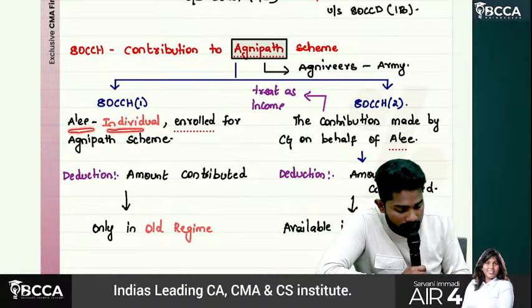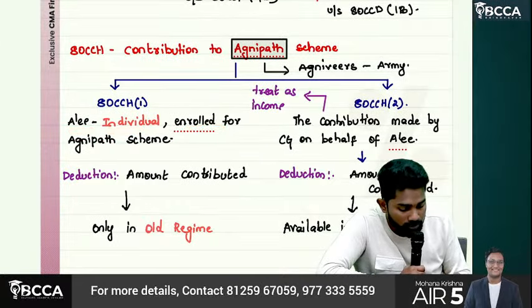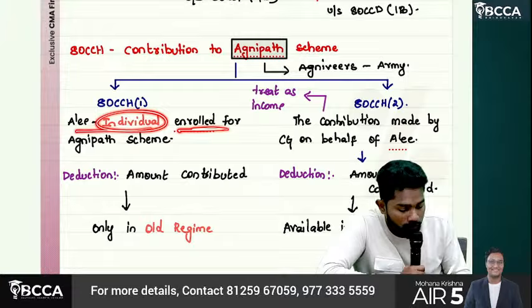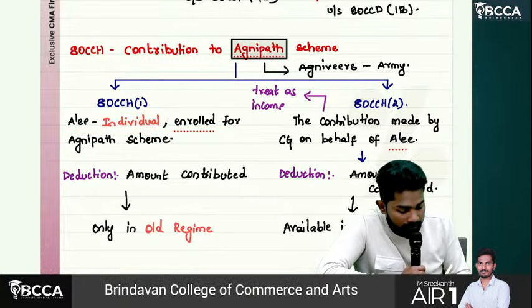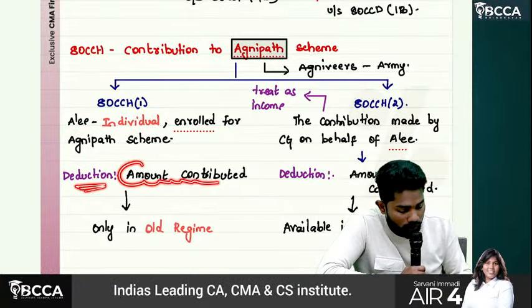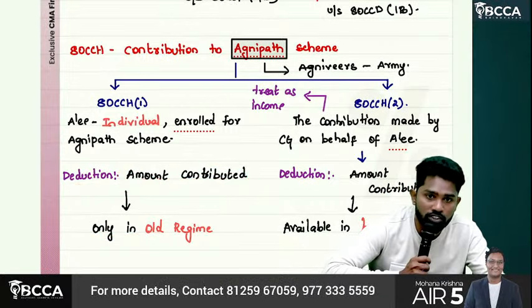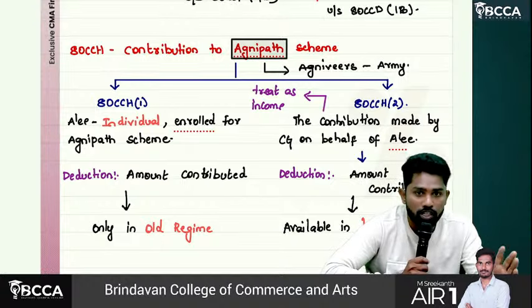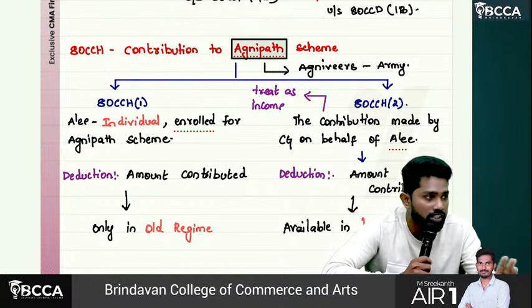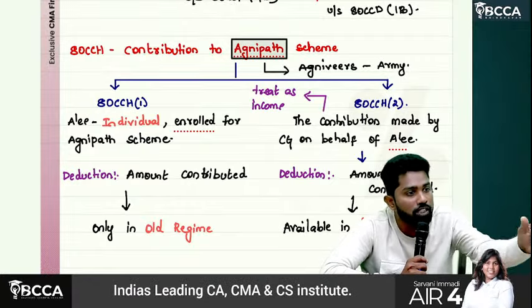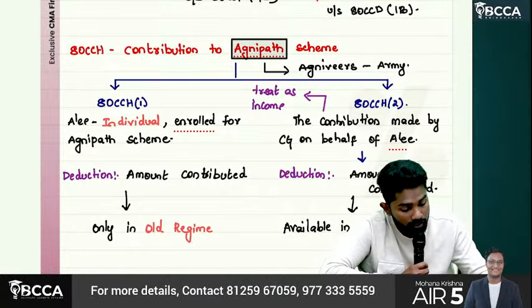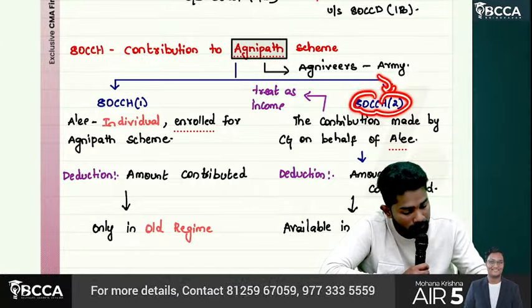Who is eligible, sir? The assessee should be an individual enrolled for the Agnipath scheme. The deduction amount is the amount contributed. However much they contribute, that is eligible for deduction. No caps and all. 10% of salary, 15% of salary, nothing is there. However much they contribute, that amount is eligible for deduction.